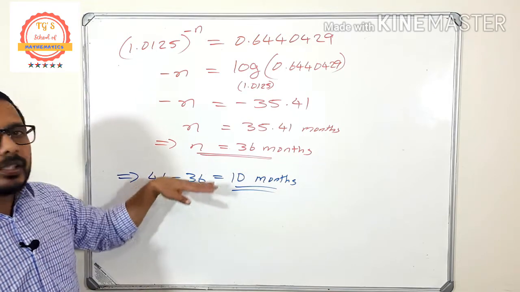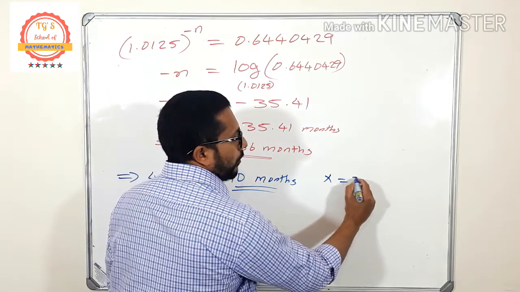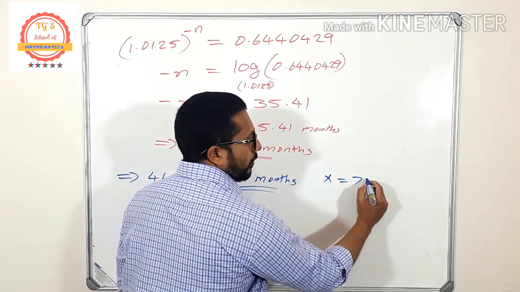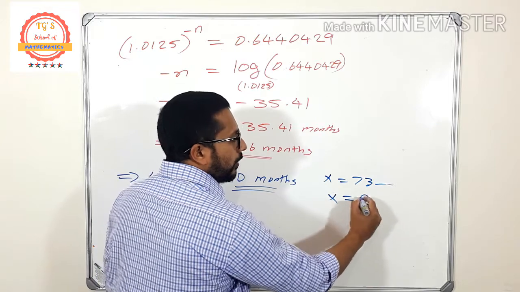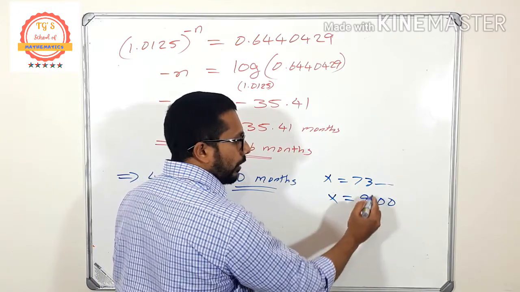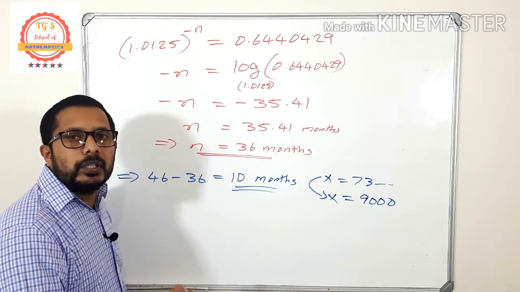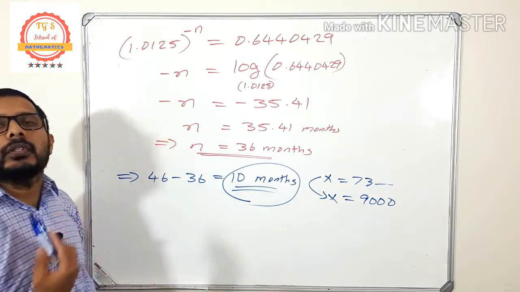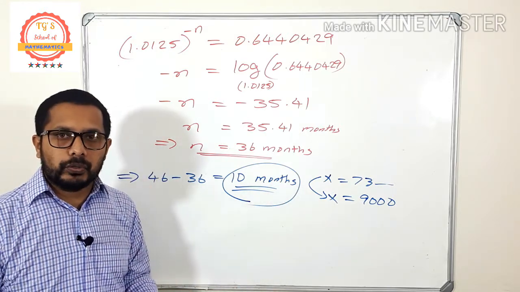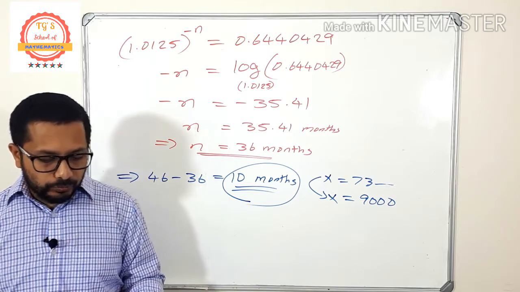Okay, why is it like that? Because the first calculation monthly installment was 7,000 something, I don't remember, 7,300 or something like that. Okay, then how much she started paying? 9,000. That means she increased the monthly payment, monthly installment. That is why 10 months before she can finish the loan. Is it clear? Okay. Now let's go to question number 7.4.